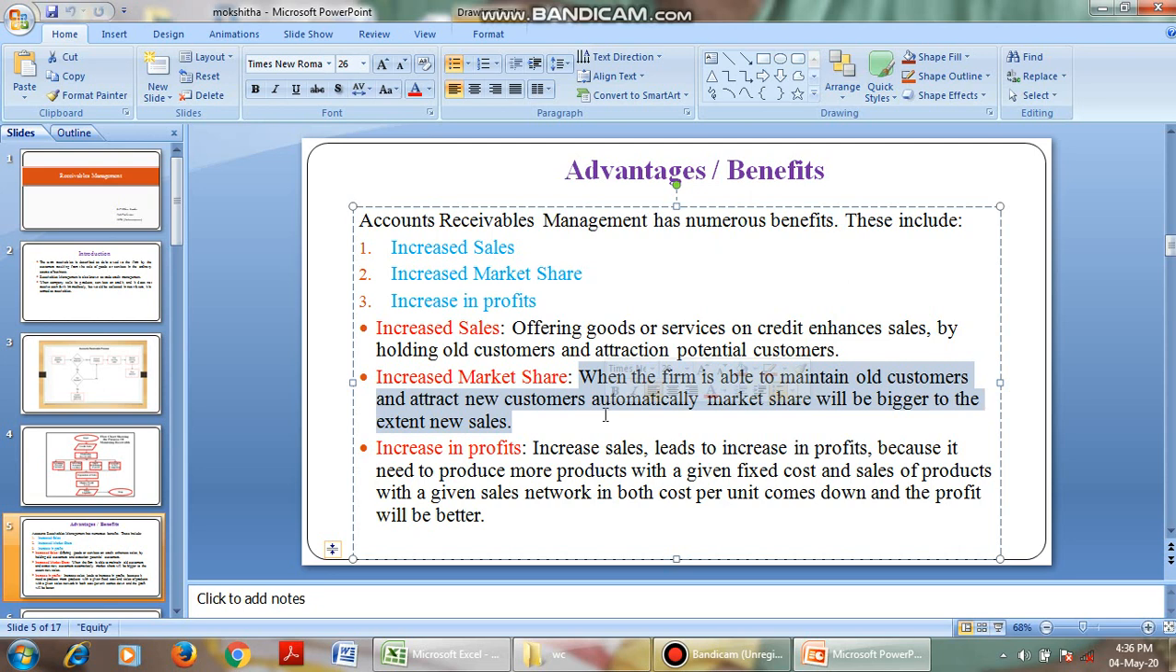Whenever the firm maintains credit sales, it will attract a good number of customers, and the market share is increased. As there are more sales, profits increase, because it will produce more products with the same fixed cost, and so the cost per unit is less. By reducing the cost and increasing the profit, we can enhance our business. It is very simple: the advantages of receivables management are that sales increase, market share increases, and profits also increase.